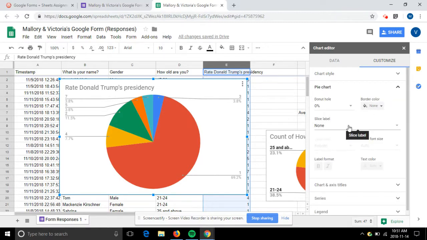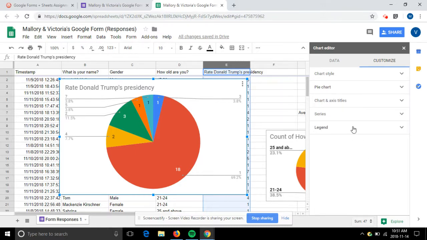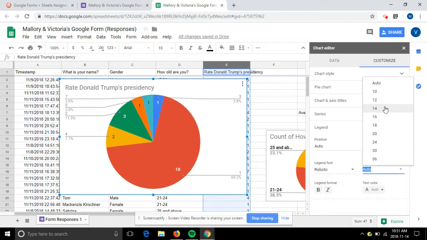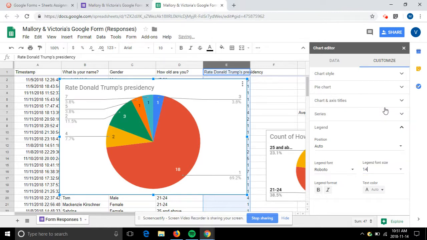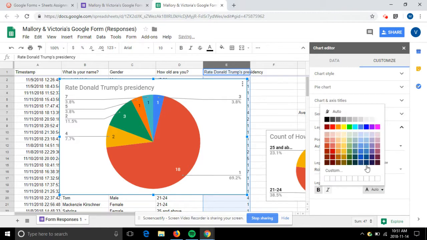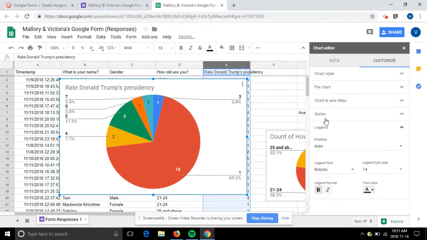And once again, we can go to our slice label and give it a value so you know how many people picked each one, as well as taking a look at our legends, making it bigger so that people who are hard of seeing can see it a little better. So we'll make it a little larger and we'll bold that. And then we'll change the color to black so it comes out a little darker.